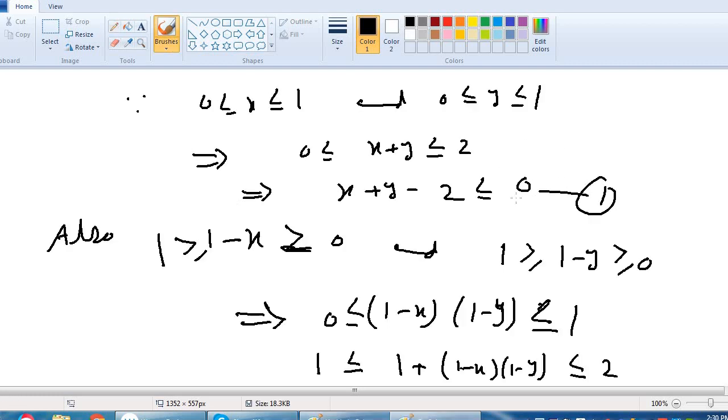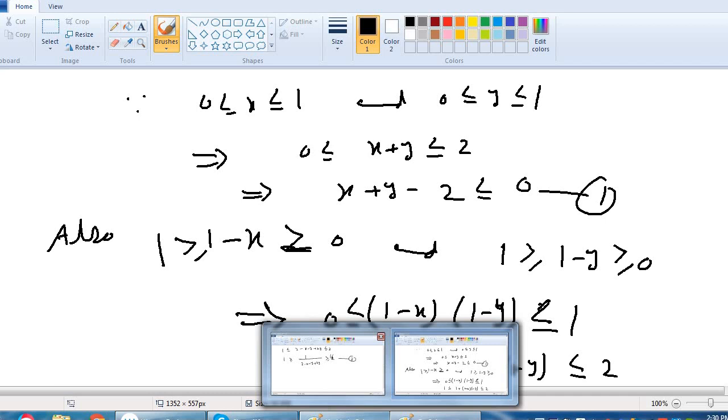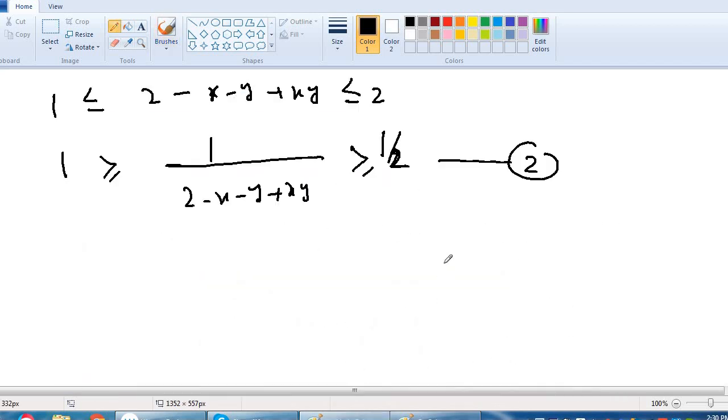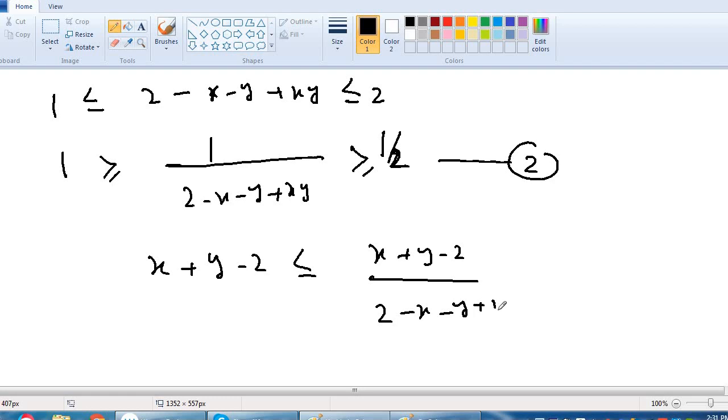We have equation 1, that x plus y minus 2 is less than or equal to 0, and now equation 2 is this. If we multiply x plus y minus 2 with this, multiplying the left-hand side and the central value, we get x plus y minus 2 is less than or equal to x plus y minus 2 divided by 2 minus x minus y plus x y.